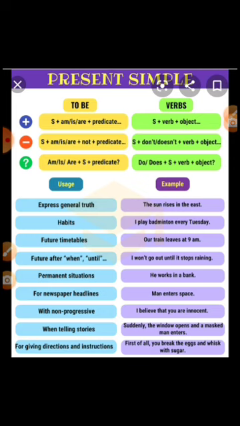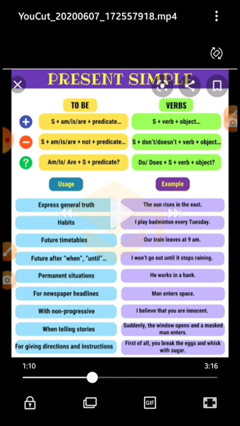In simple present tense, we use first form of the verb. So, we all know our sentence structure in English: subject plus verb plus object. And as I told you earlier, in simple present tense, we use first form of verb. So, our structure in affirmative sentences is subject, verb first form plus object. In negative sentences, we use subject plus don't or doesn't plus verb plus object. In interrogative sentences, we use do, does plus subject plus verb plus object plus question mark.